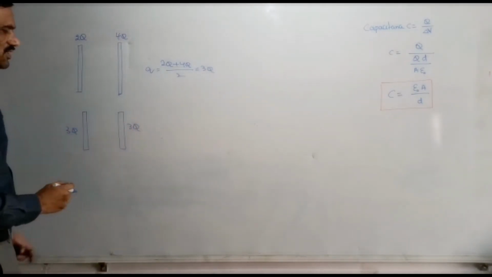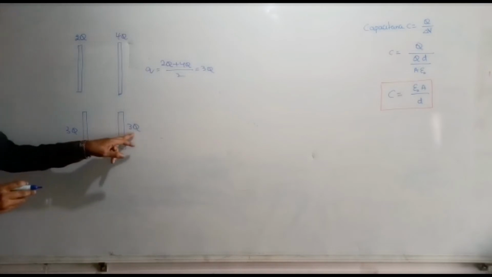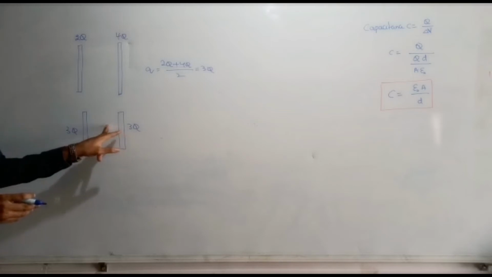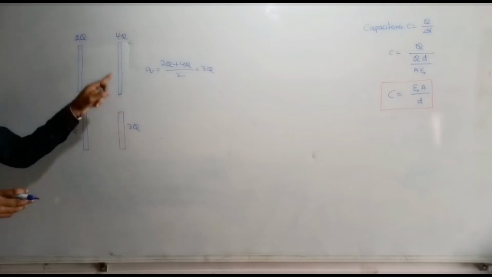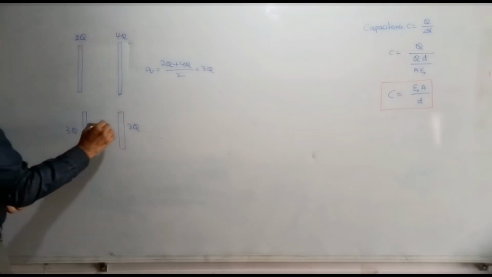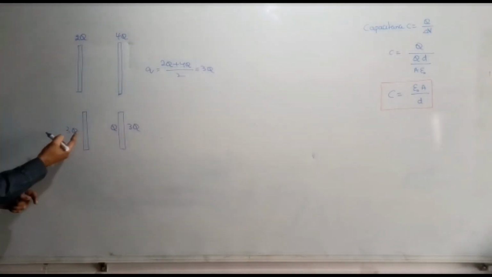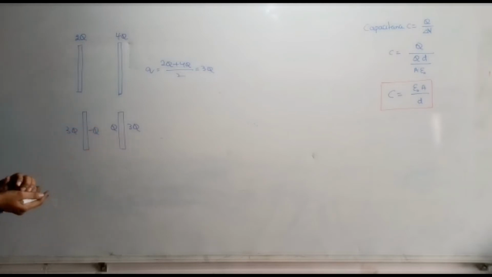If this charge is 3Q, then the charge on the inner surface: the sum of these two charges, the charge on the inner surface and the charge on the outer surface, should be equal to the charge given to that plate. And so here this Q must be there. And similarly here, if Q is there, then directly you can write minus Q here. Or even if you add these two charges, that should be equal to the total charge, that is 2Q.